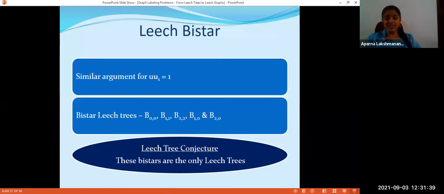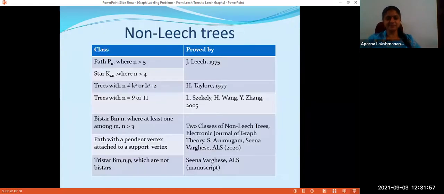What we found interesting is that these are precisely the 5 trees given by John Leech in his first paper. So we can restate the Leech tree conjecture as: these 5 bistars are the only Leech trees. And this gives you an idea of the results on Leech trees. There are proofs which say such and such graphs are non-Leech trees. Actually, more papers are there on non-Leech trees than Leech trees. Okay, so this is the picture.